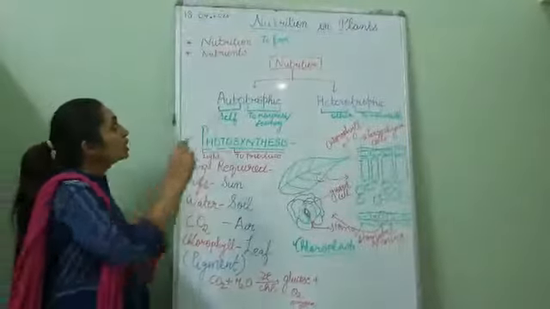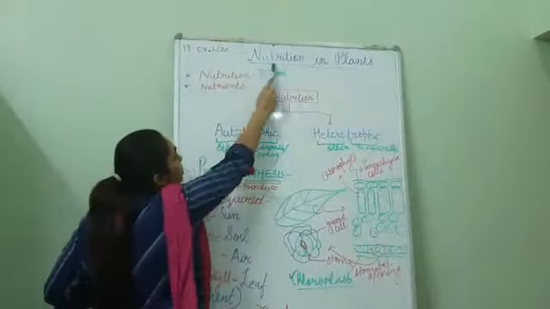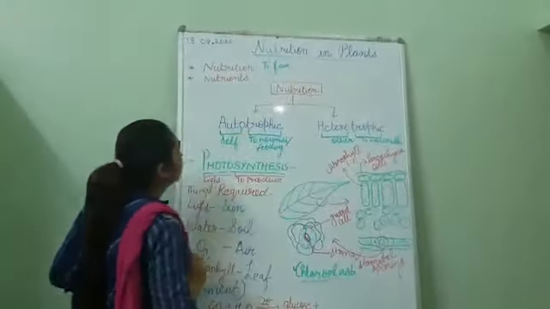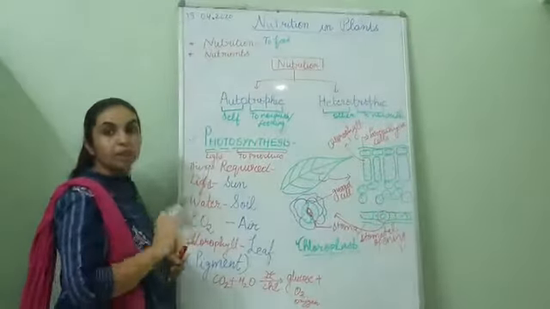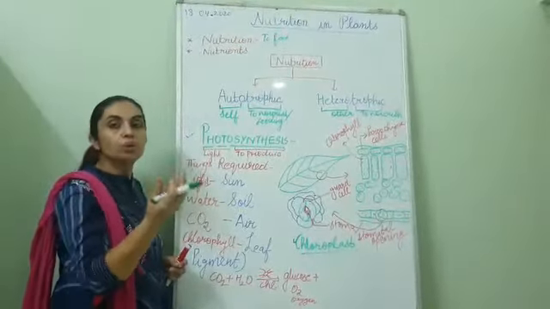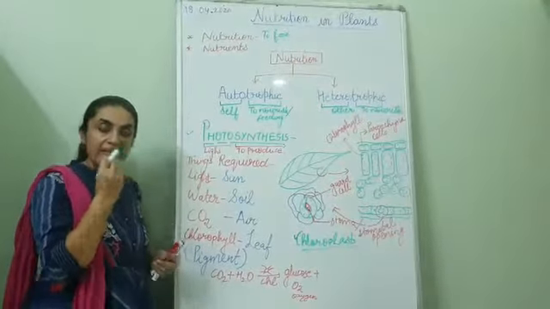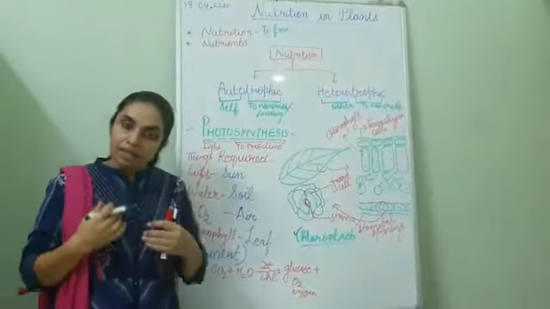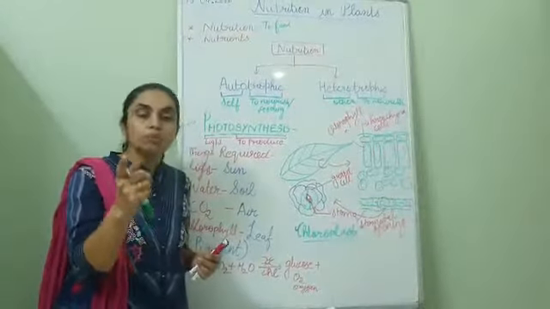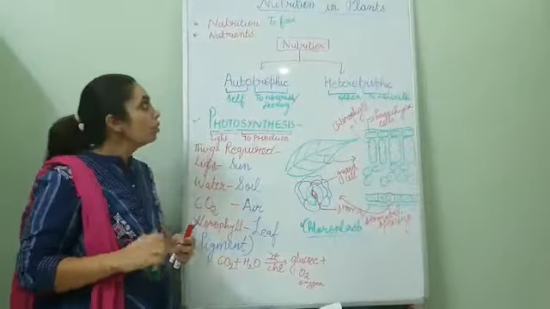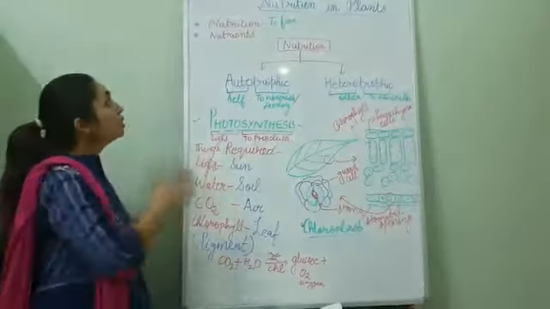Today we are going to start chapter number 1, Nutrition in Plants. So, first of all, what is nutrition? Nutrition is to feed or to nourish. If we are eating something, we are nourishing ourselves. Similarly, plants and animals also perform this activity. Firstly, we are going to take nutrition in plants and our second chapter will be nutrition in animals.